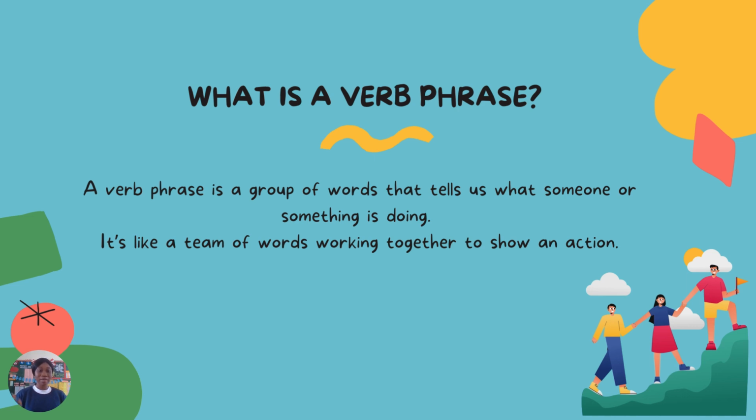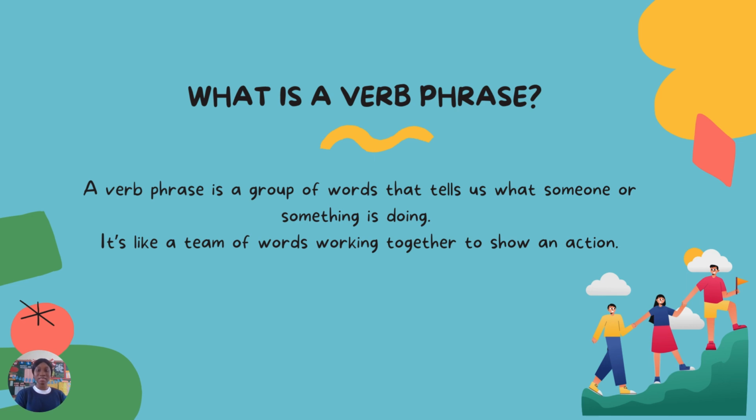For example, Miss Anne is talking. So talking is just a word that is telling you what I am doing. I am talking. So that is a verb. But a verb phrase is a group of words. Group means different people. So different words coming together to tell us what one person is doing or what something is doing. So you have a team of words working together to show an action.